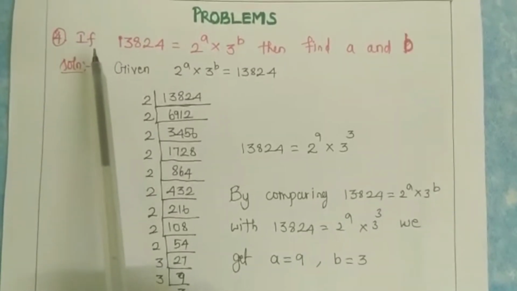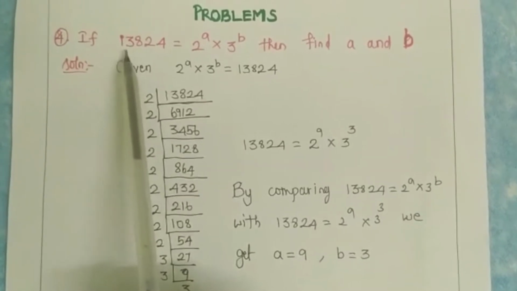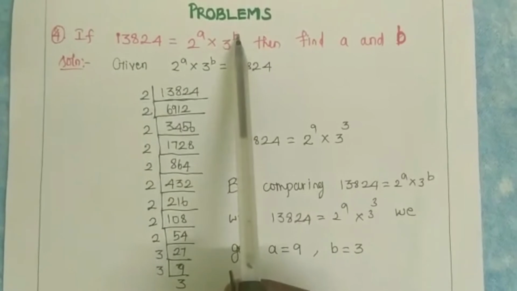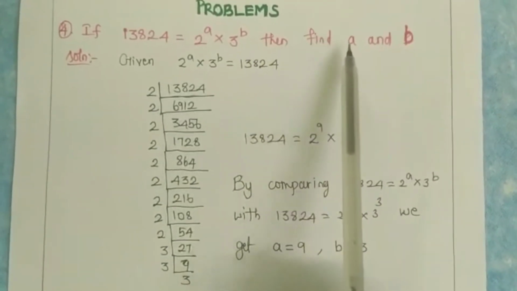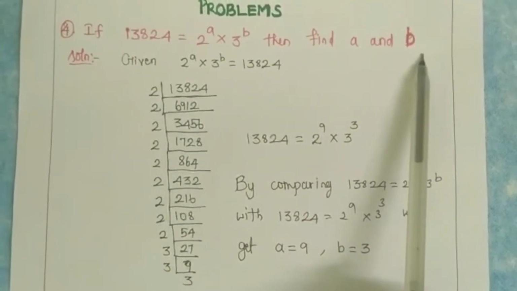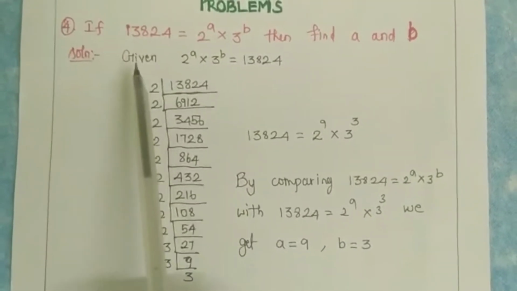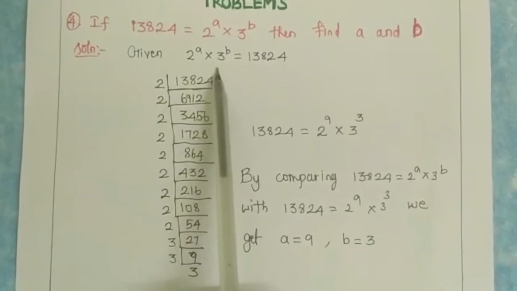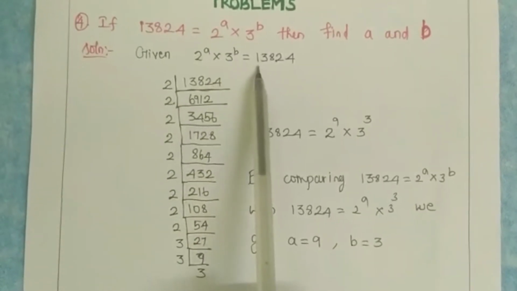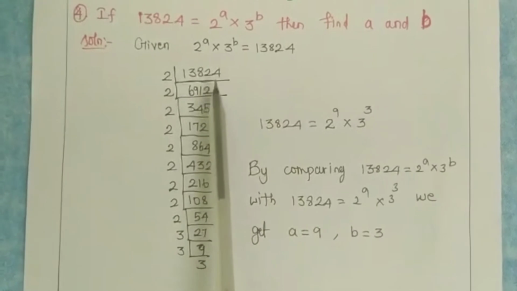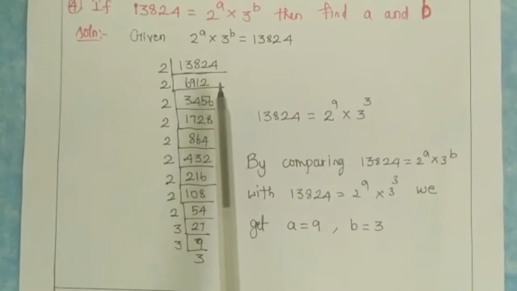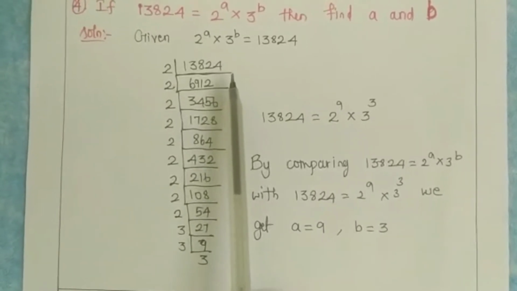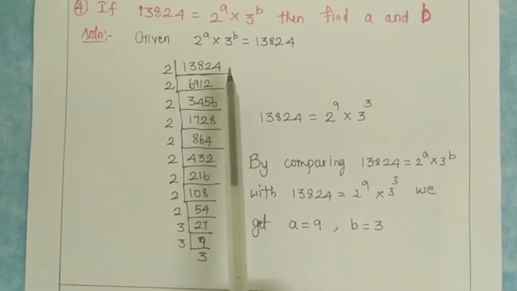Now we are going to discuss another problem. Let me read the problem first. If 13824 is equal to 2 power a into 3 power b, then find the value of a and b. Okay, let me start the solution. So I have written the given, 2 power a into 3 power b is equal to 13824. So since we are in the topic of the fundamental theorem of arithmetic, we can use the prime factorization method to solve this sum.